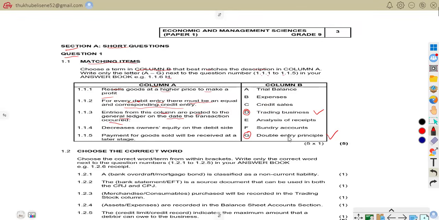And then you can see that 1.13, that is when you're talking about sundry accounts. That is what? Sundry accounts. So we know that sundry accounts are used for transactions that do not happen often or do not fit into the main accounts.